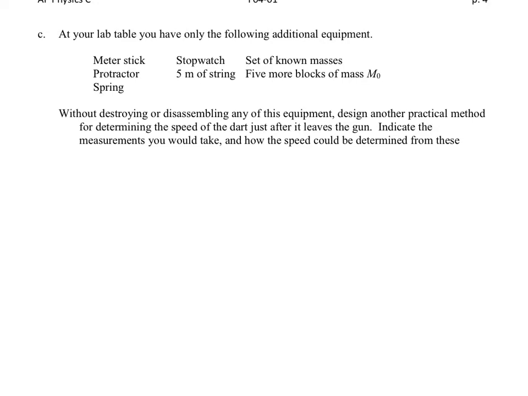So you really don't get away with just saying, I hook things up and measure their angle and see what happens. What could we do here? Well, since you have meter sticks and stopwatches, you really could do things, I think, as simple as saying we measure the distance from the launcher to a block that's being held in place, and then do d over t for that would probably work.